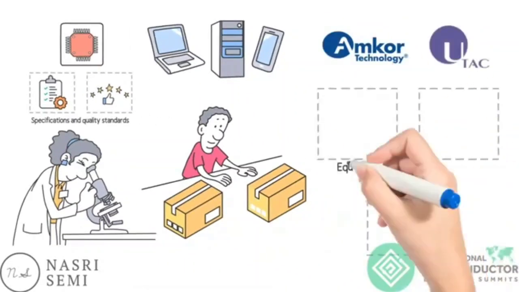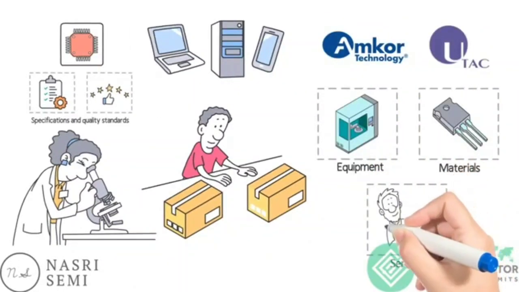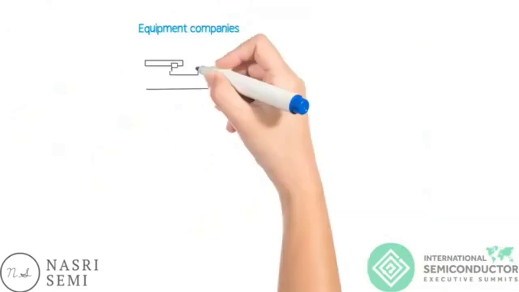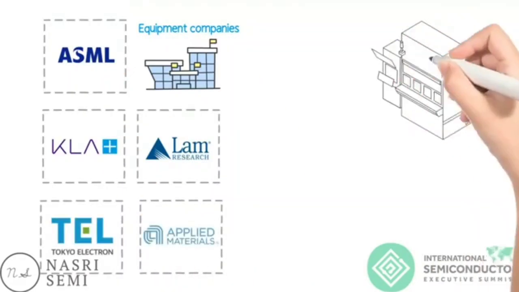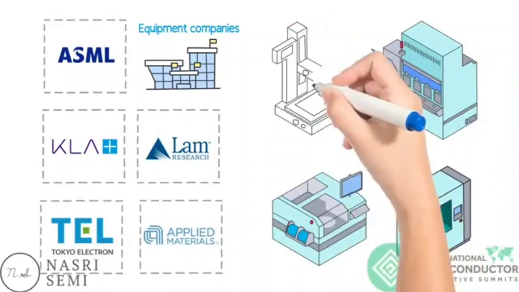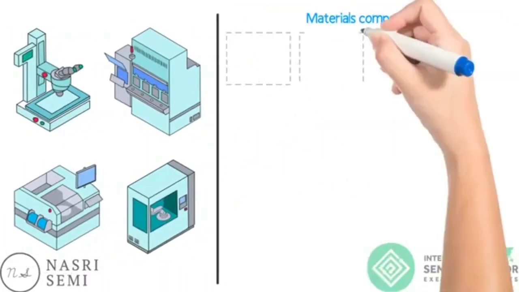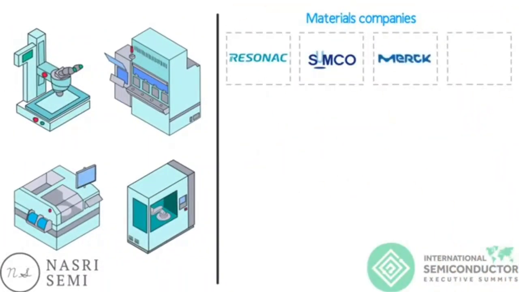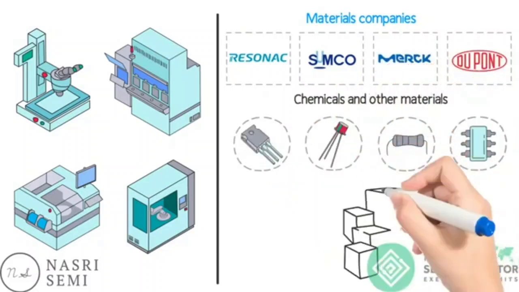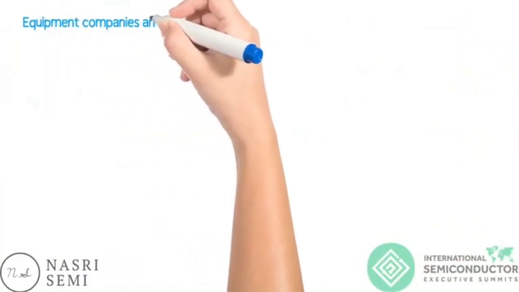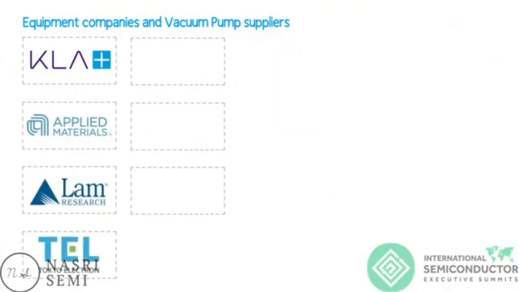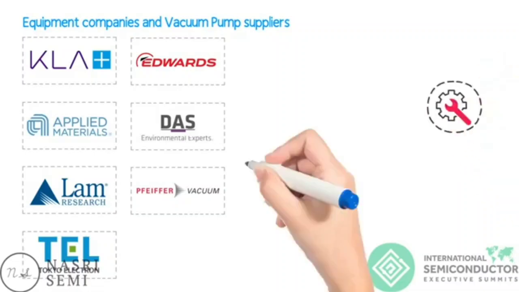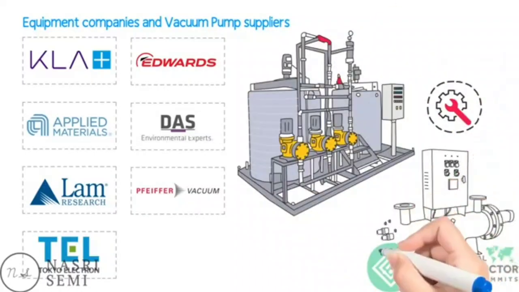Additionally, there are companies that provide equipment, materials, and services to the semiconductor industry. Equipment companies like ASML, KLA, Lam Research, Tokyo Electron, and Applied Materials supply the machines and tools used in the fabrication process, while material companies such as Resonac, Sumco, Merck, and DuPont provide the chemicals and other materials used in the process. Equipment companies and vacuum pump suppliers such as KLA, Applied Materials, Lam Research, Tokyo Electron, and then also Edwards Vacuum, DAS Environmental Systems, and Pfeiffer also provide maintenance, repair, and other services to the semiconductor industry.